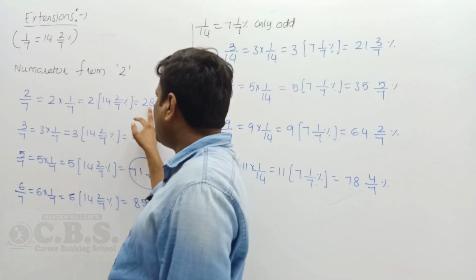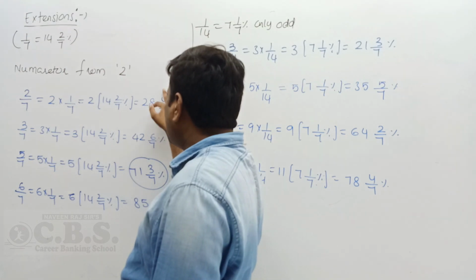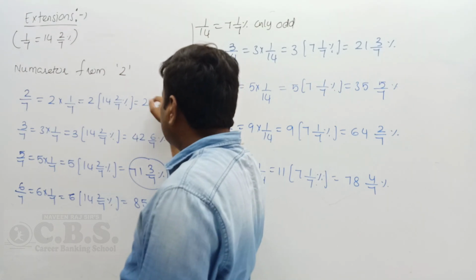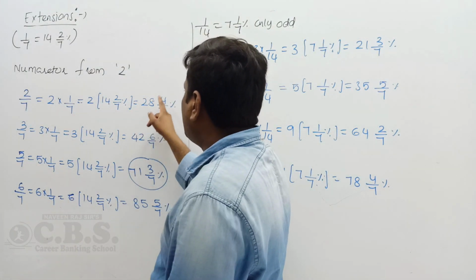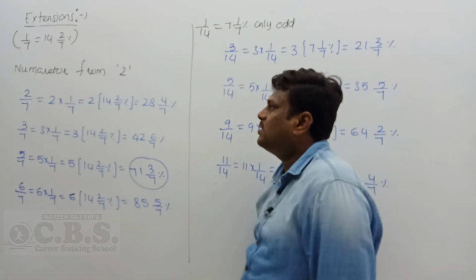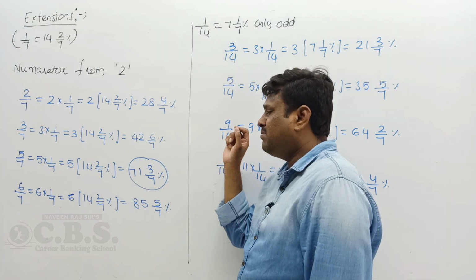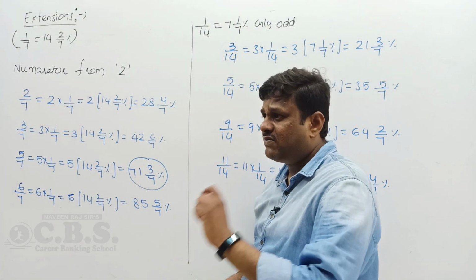14 2s are 28, and 2 times 2 is 4. So 28 4 by 7 percentage is nothing but 2 by 7 value. In the denominator, in the mixed fraction, the percentage is 7. That is 1 by 7.